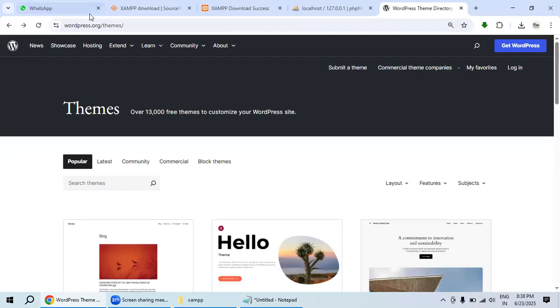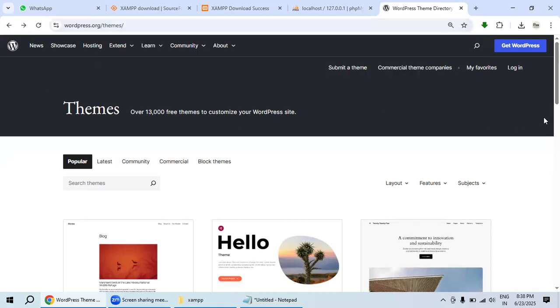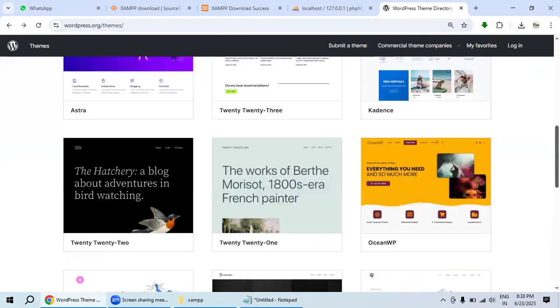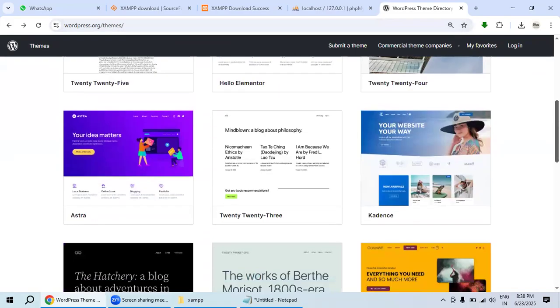So WordPress.org is the most popular and familiar, excellent platform. It is because the themes we use from this platform don't contain any kind of malware, so we cannot find any malware inside the themes.